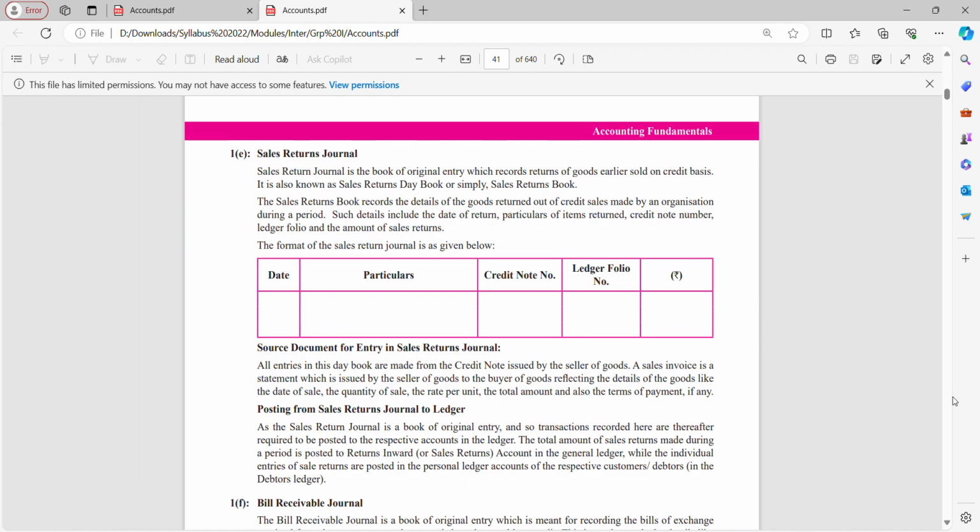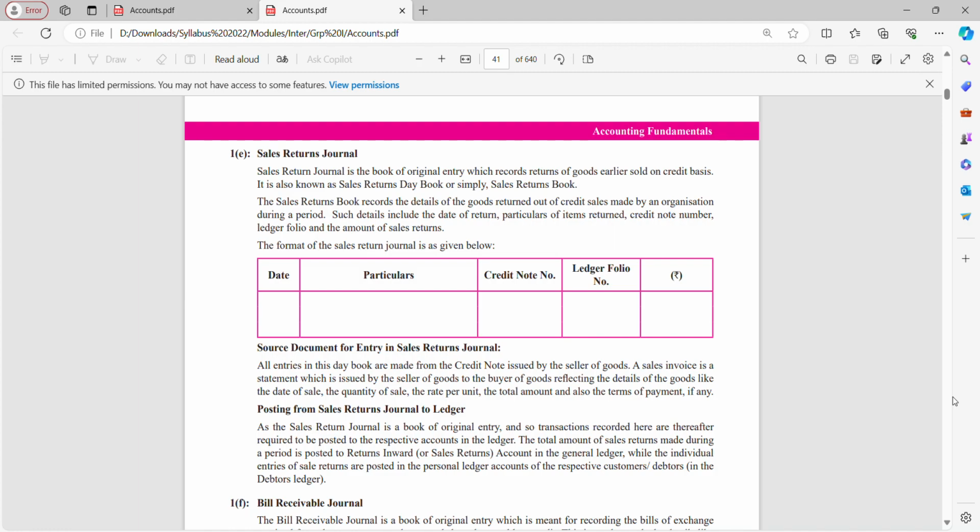Then we have sales return journal. Sales return journal is the book of original entry which records returns of goods earlier sold on credit basis. It is also known as sales return day book or simply sales return book. The sales return book records the details of goods returned out of credit sales made by an organization during a period. Such details include date of return, particulars of items returned, credit note number, ledger folio. So details of sales return book are mentioned here.